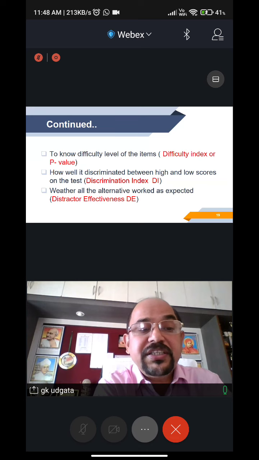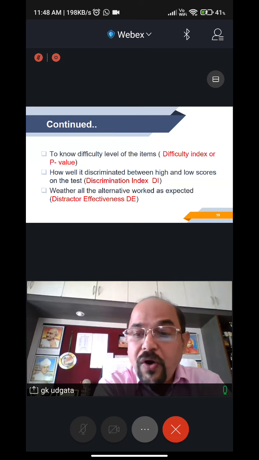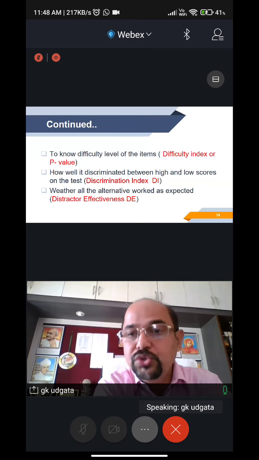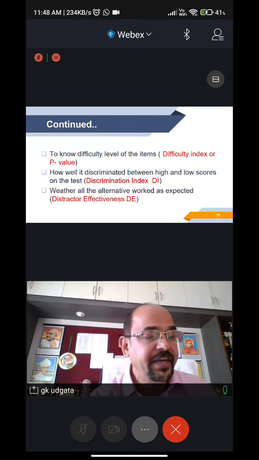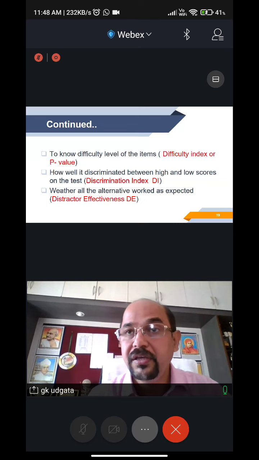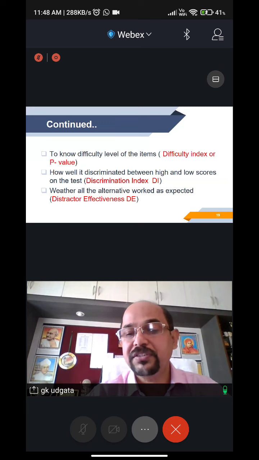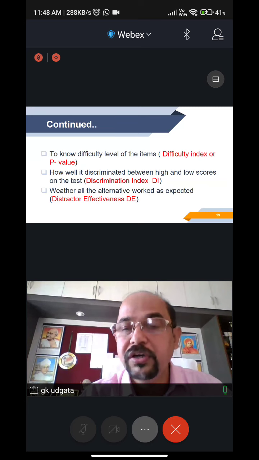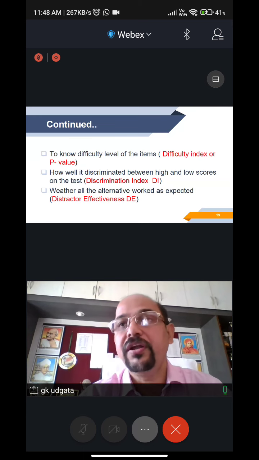Then next is the discrimination index. What does it mean? By administering a test, are you able to discriminate between high achievers and low achievers? The students who are really good should be able to score good marks, and the students who are not that good should score fewer marks than the good students.